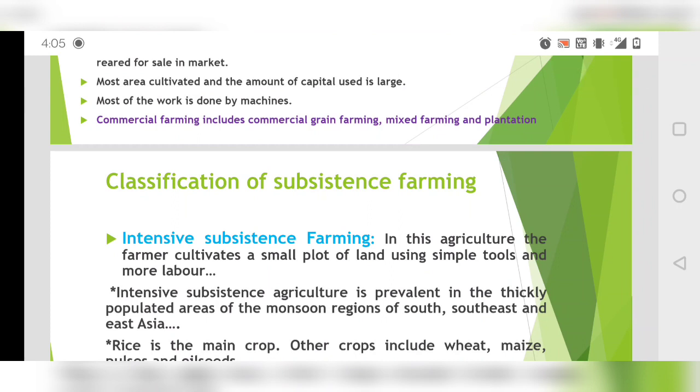You will invest a lot because you know that you have to earn profit, so you will invest as much as is required. Most of the work is done by machines because here you have that capability. In subsistence farming you don't have that much money and capital, so you use very few resources, whatever is naturally available. Commercial farming includes commercial grain farming, mixed farming and plantation.